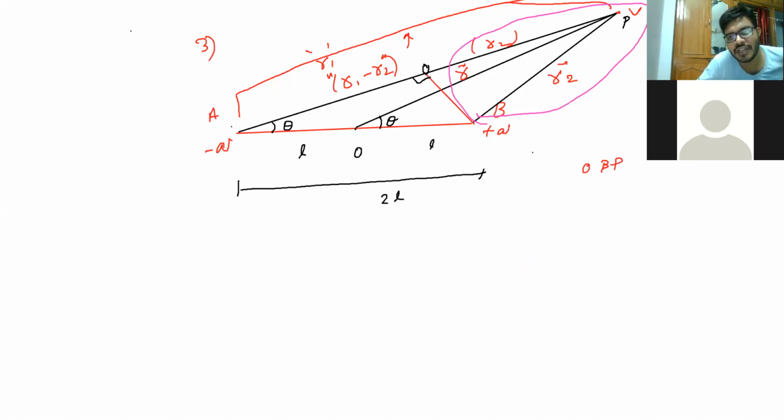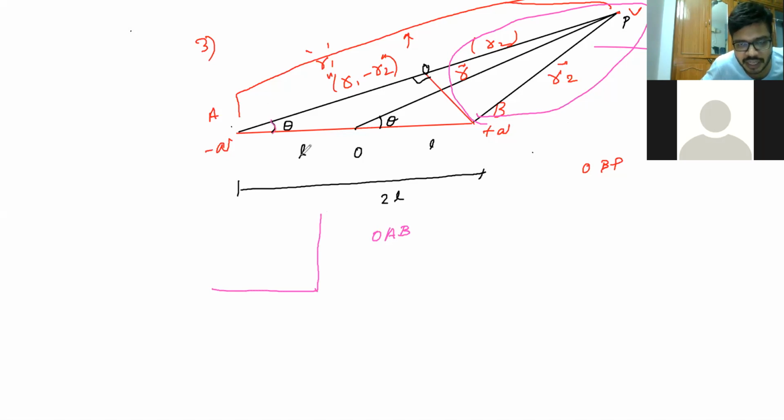Can we say the potential at B is equal to 0 for this equilateral portion alone? Because both distances are same. So we are not going to consider this one. Now I'll take this triangle, which is your right angle triangle. This triangle is O, A and B. The triangle OAB.